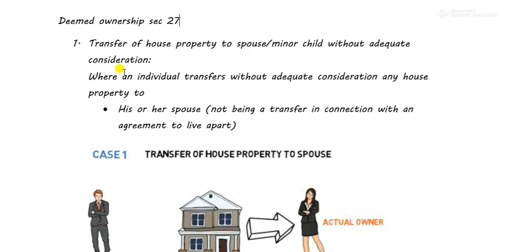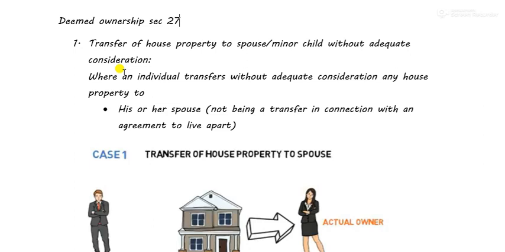People transfer their house property to hide their income, and the income tax rules again catch the transferor. They say, no, you are the owner, you shall pay the tax. Now, why do people do this? Suppose I am a businessman, I have many sources of income, one of which is income from house property. So I have transferred my house property to my wife. Now my wife has no income.